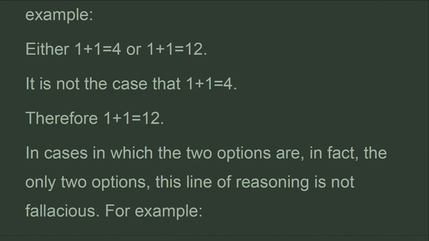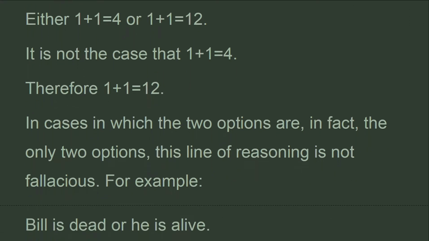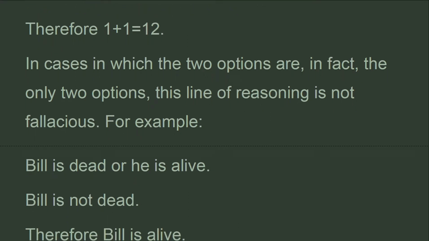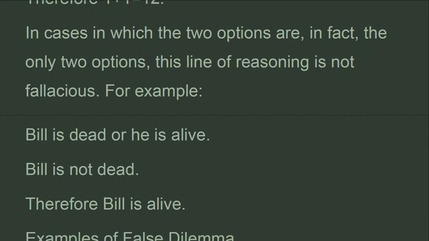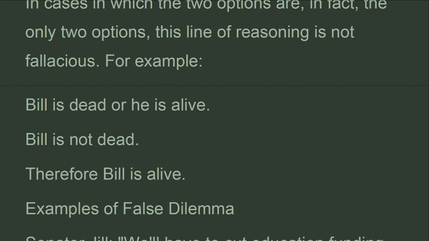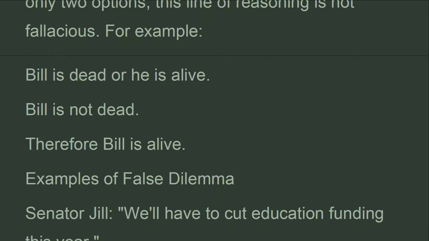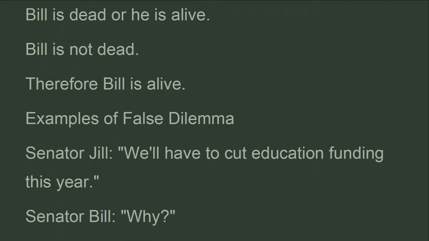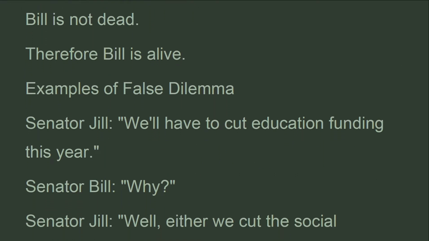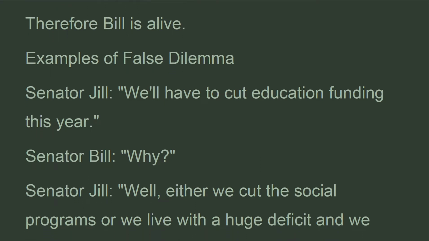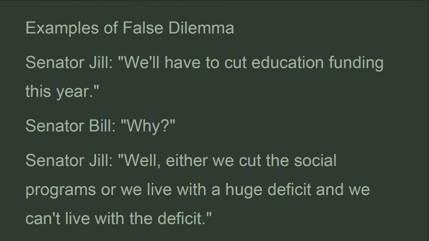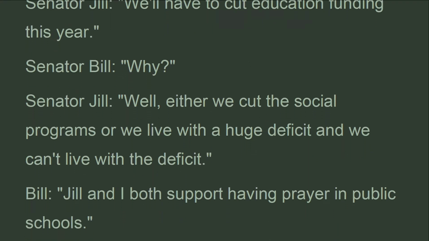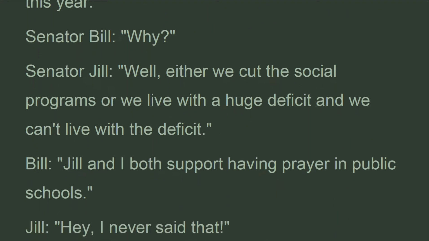In cases in which the two options are, in fact, the only two options, this line of reasoning is not fallacious. For example, Bill is dead or he is alive. Bill is not dead. Therefore Bill is alive. Examples of false dilemma. Senator Jill: We have to cut education funding this year. Senator Bill: Why? Senator Jill: Well, either we cut the social programs or we live with a huge deficit, and we can't live with the deficit.